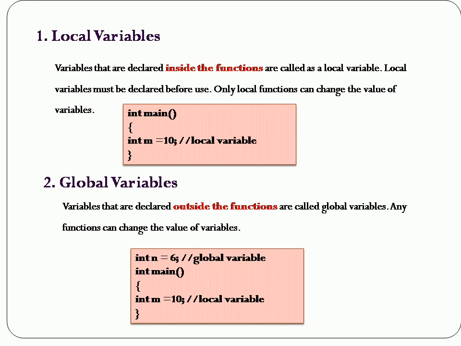Global variables. Variables that are declared outside the functions are called global variables. Any function can change the value of the variables. So if the variable is declared outside of the main function, as you can see in the example, where outside of the main function we have declared int n equal to 6, the variable can be accessed throughout the program. You can access the value of n inside the main function also.